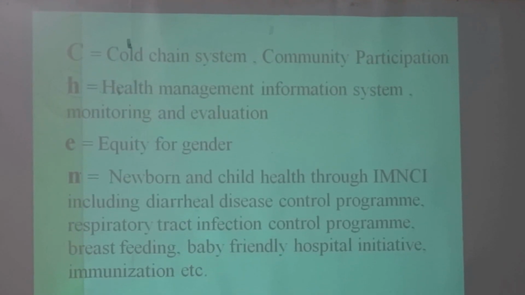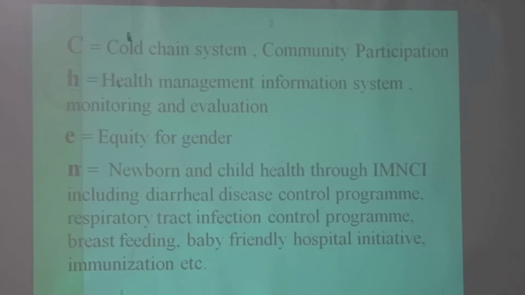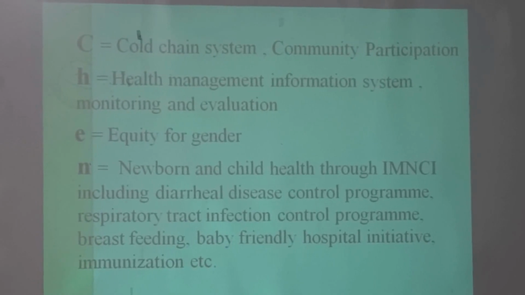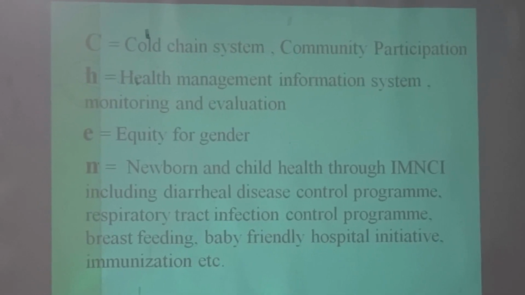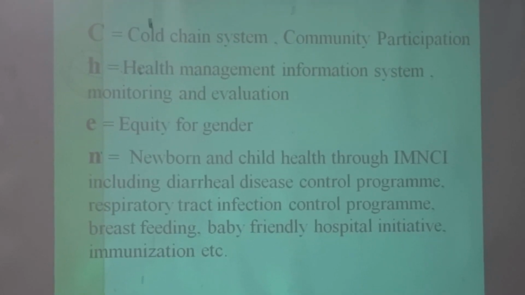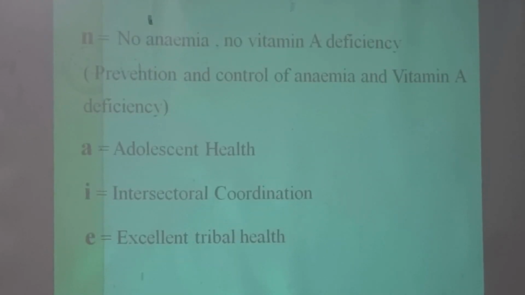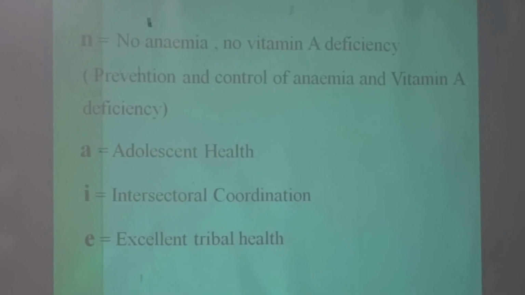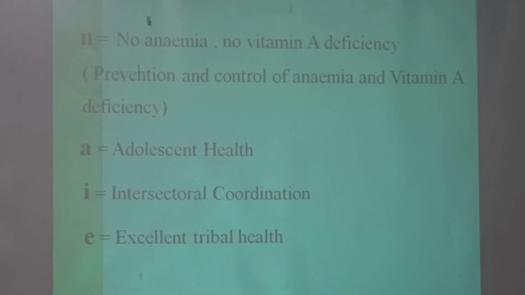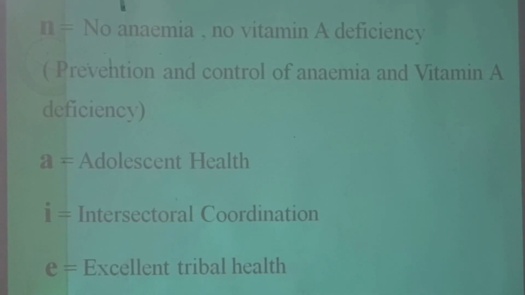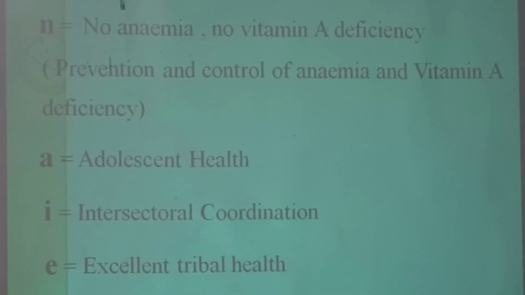N for newborn and child health through IMNCI, that is integrated management of neonatal and childhood illness, including diarrheal disease control program, respiratory tract infection control program, breastfeeding, baby friendly hospital initiative, immunization, etc. Again N for no anemia, no vitamin A deficiency. It includes the vitamin A deficiency control program and the prevention and control of anemia. A for adolescent health, I for intersectoral coordination, E for excellent tribal health.